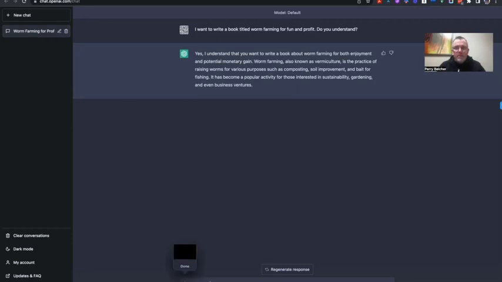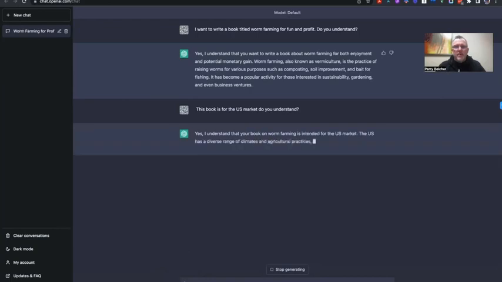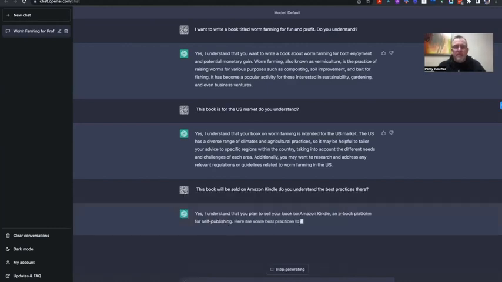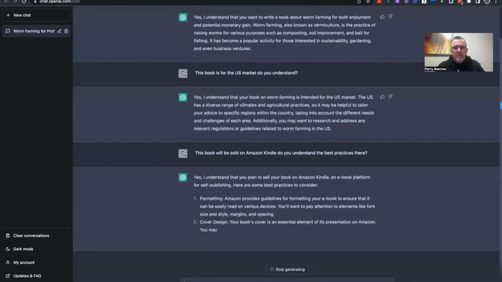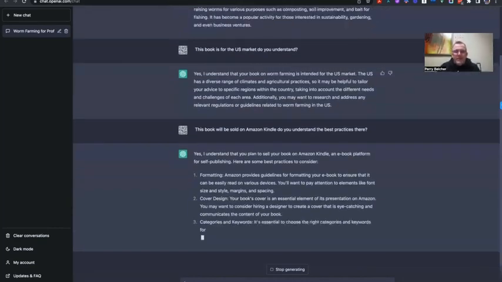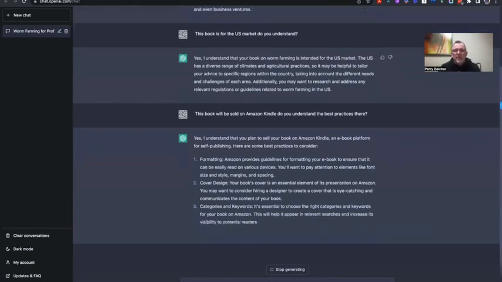This book is for the U.S. market. Do you understand? Headed for the U.S. market, diverse climates, agriculture, et cetera. Okay. This book will be sold on Amazon Kindle. Do you understand the best practices there? There we go. So it understands all of that. Look, it understands all of the best practices. So I make sure that it does before we get started.